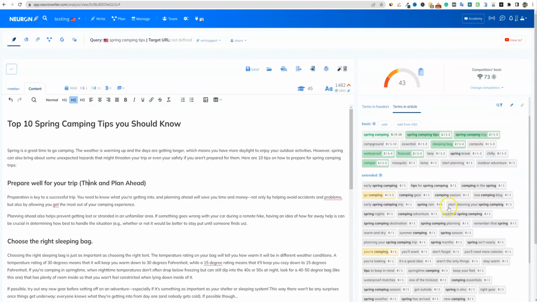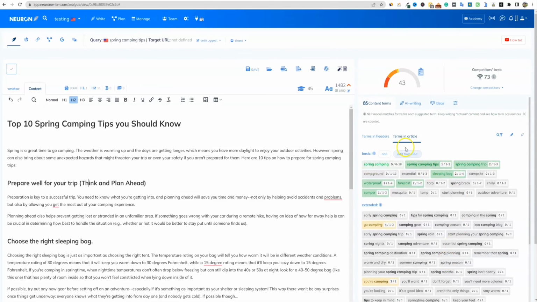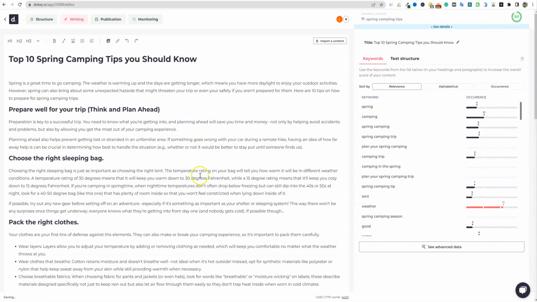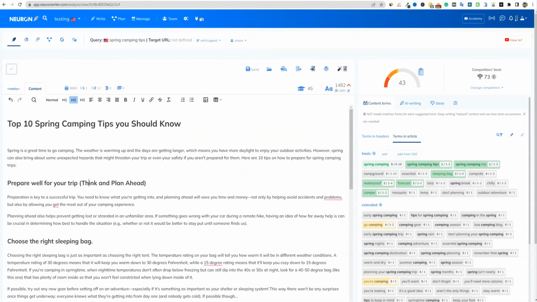And you can see even just the keywords right here. We have hardly any keywords that it's telling us to have in our content. And that's why we have such a low score. And remember when we went back to Dokey, we are scoring an 88 with this content. So that's a major discrepancy. I would probably, to be honest, trust Neuronwriter more. As you can see, there's a ton of keywords that we have not used in the article. And we only have a 43, and if we want to be the best in the top 10, we need a 73. And if we want to be competitive in the top 10, we need a 56. So it's telling us we have some work to do, right?